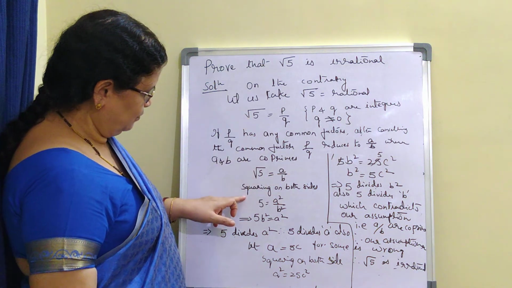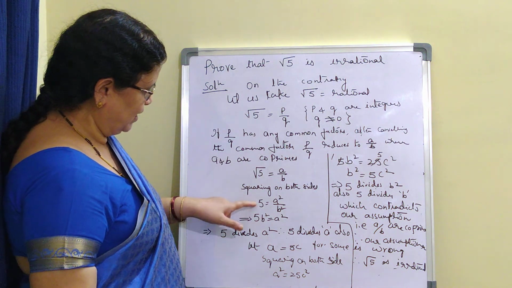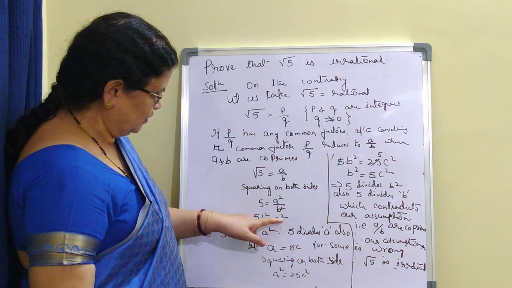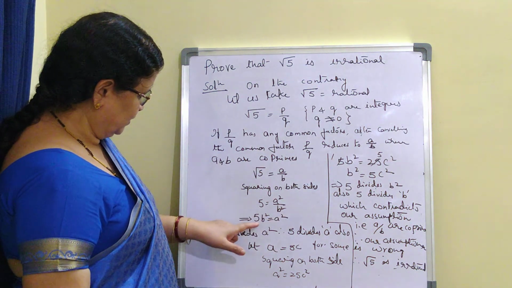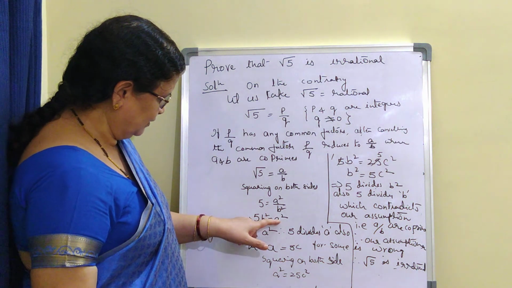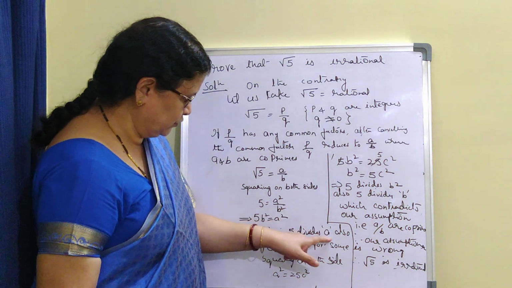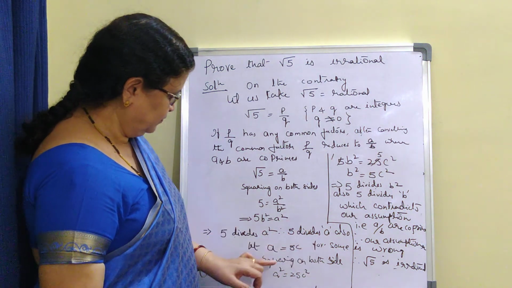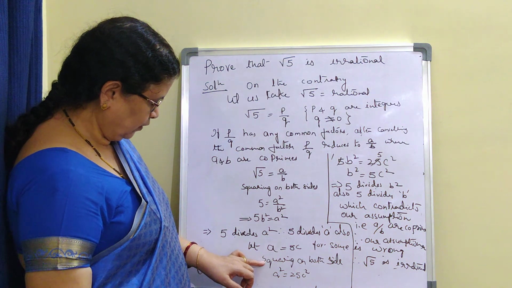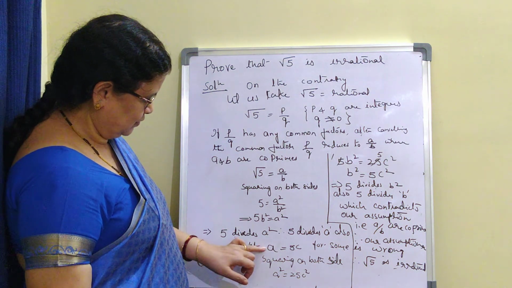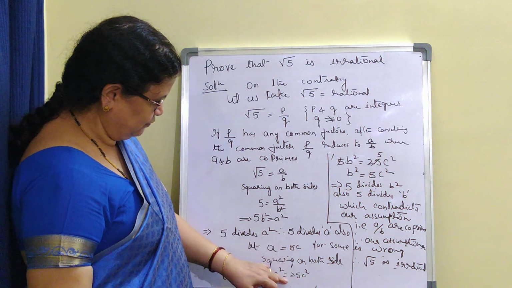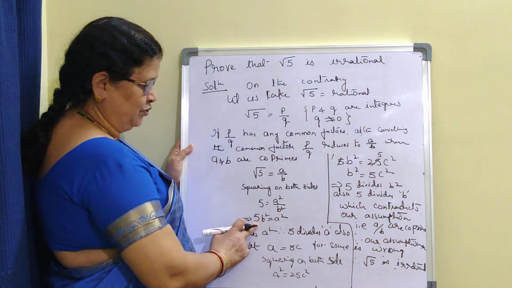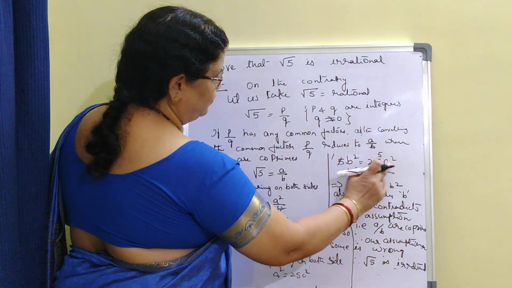Now I'll square on both sides. What I'll get? Root 5 into root 5 is 5. This is a square by b square. Cross multiply. 5 b square is equal to a square. Now which implies 5 is dividing a square. That means 5 divides a also. Now let a is equal to 5c for some integer c. Now again we need to square here. So this will be a square is equal to 25 c square. Now again, what is the value of a square? Substitute here. 5 b square is equal to 25 c square.